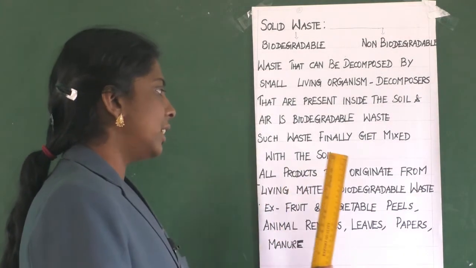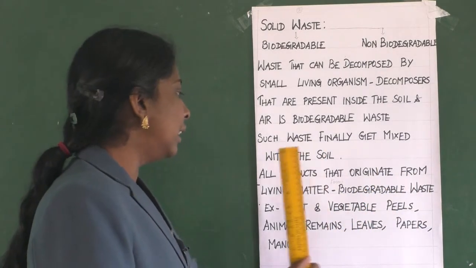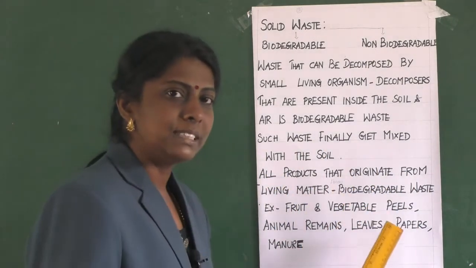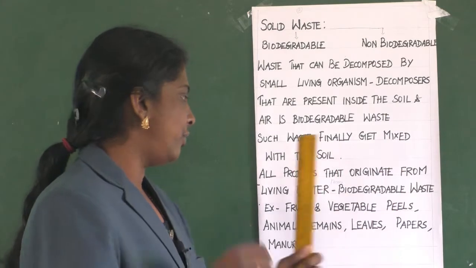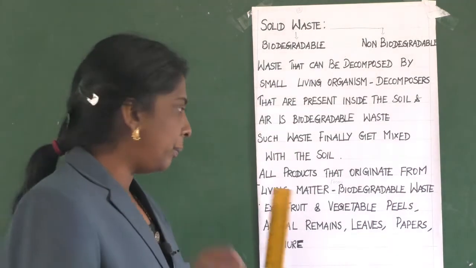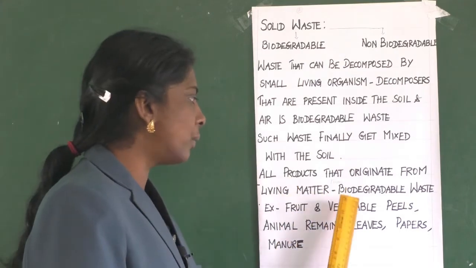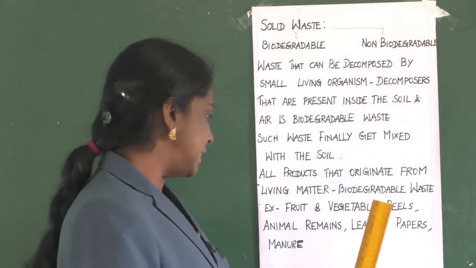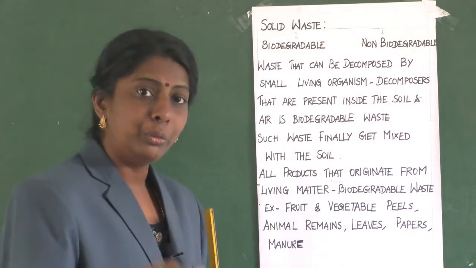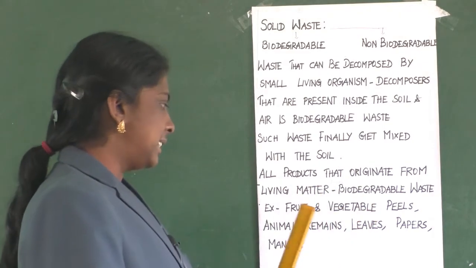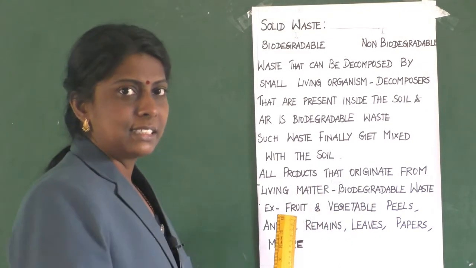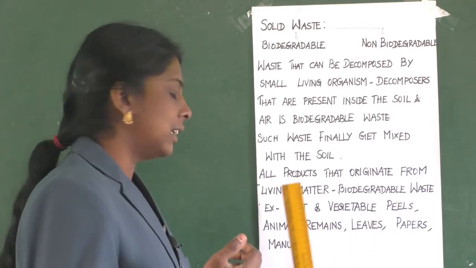All products that originate from living matter form biodegradable waste. I repeat, all products that originate from living matter form biodegradable waste. For example, fruit and vegetable peels, animal remains, leaves, paper and manure.